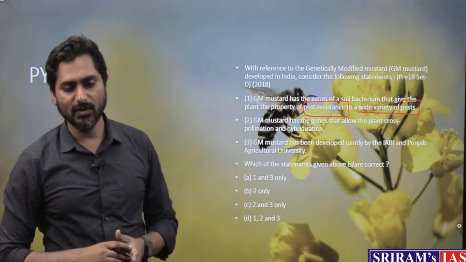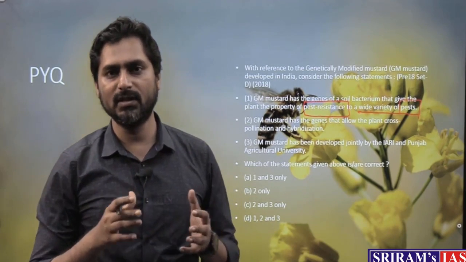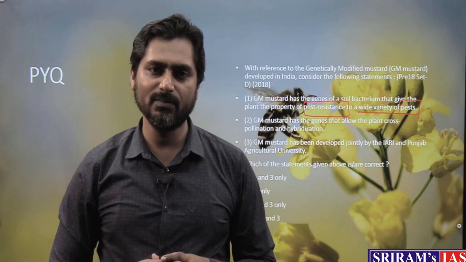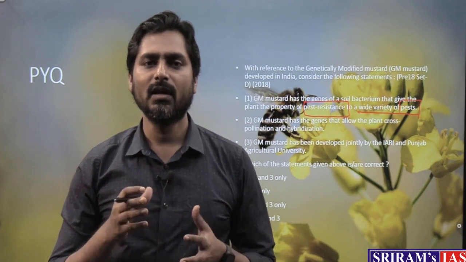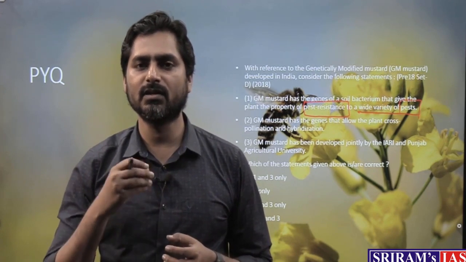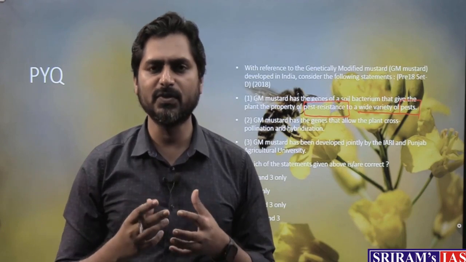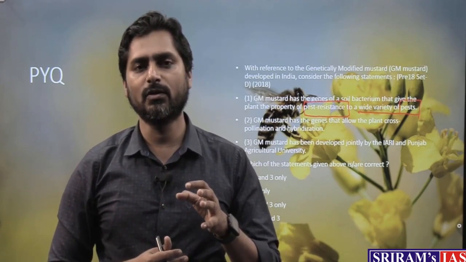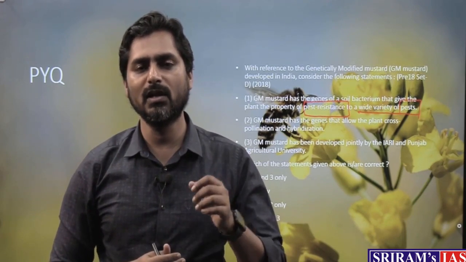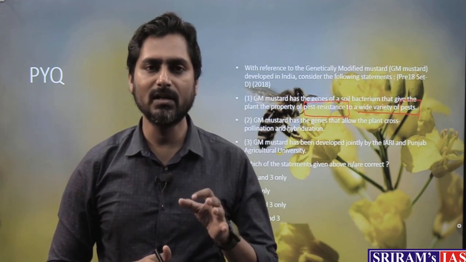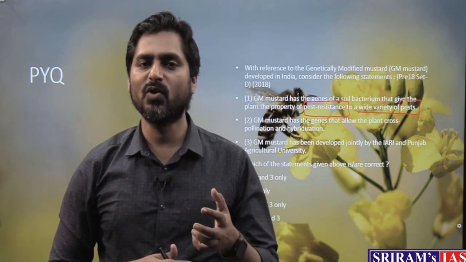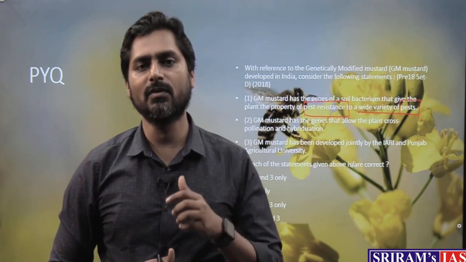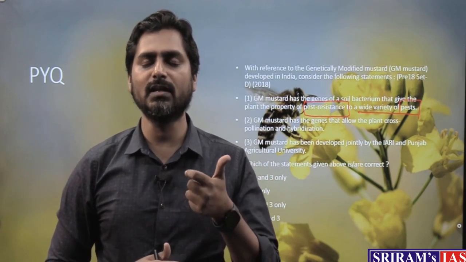See, when we talk about GM crops, the first GM crop that comes to our mind is obviously BT cotton, and in BT cotton we have added some genes to make it resistant to pests. So there is a perception that in genetically modified crops we are only making the crops pest resistant, but that is not the case. Genetic modification can be done for different purposes. With respect to mustard, the purpose is to increase the yield.